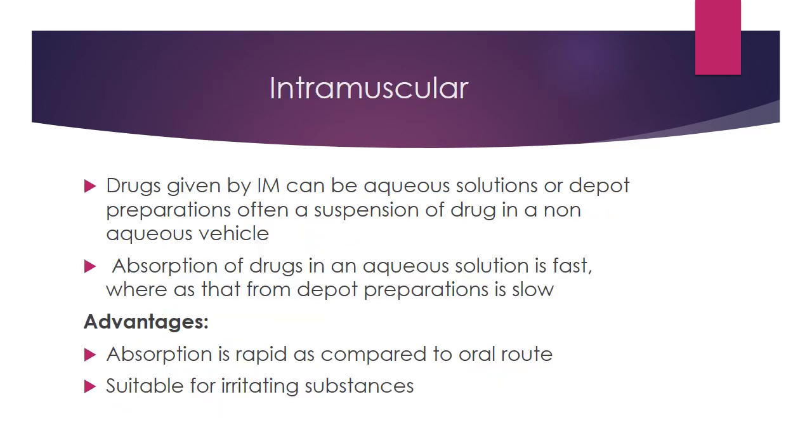Drugs given by intramuscular injection can be in the form of an aqueous solution or a depot preparation, often a suspension of a drug in a non-aqueous vehicle. Absorption of drugs in an aqueous solution is fast, whereas that from a depot preparation is slow. Now, the advantages of the intramuscular route: absorption is rapid as compared to the oral route, and it is suitable for irritating substances. Another advantage is that first pass metabolism does not occur in the intramuscular route.